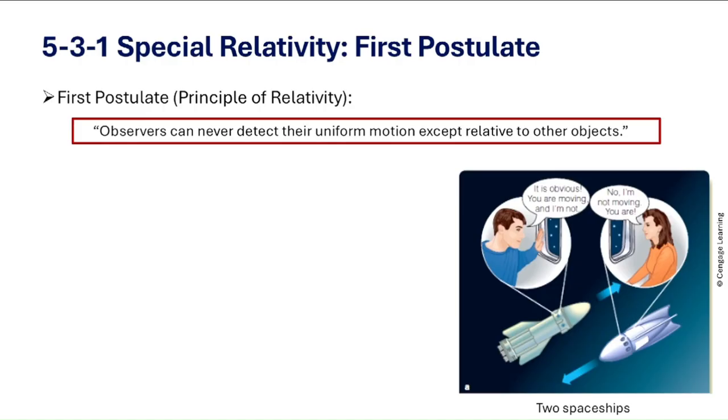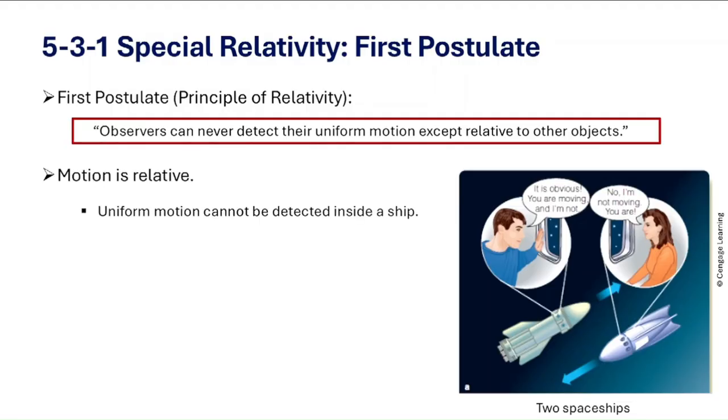Alright, first take a look at this figure. Here we see two spaceships coasting through space. Now both travelers think the other ship might be moving. But how can they tell? Notice there are no stars or landmarks in this frame. So this is the key idea of the first postulate. Before we begin, here's a quick question for you. If you are in one of these ships, would you know whether you were moving or the other ship was?